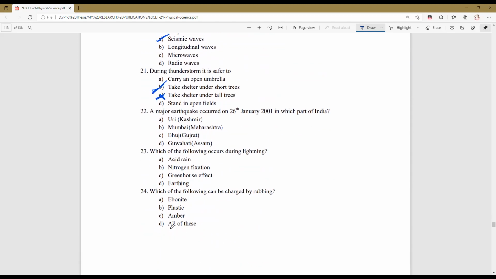Similarly, here we are having different other questions. The major earthquake occurred on 26 January 2001 in which part of India? I hope everyone knows this. In Bhuj, Gujarat, a major earthquake took place on 26 January 2001. Which of the following occurs due to lightning? Acid rain, nitrogen fixation, greenhouse effect, or earthing. What can be the answer? Nitrogen fixation takes place during lightning. Remember this point.